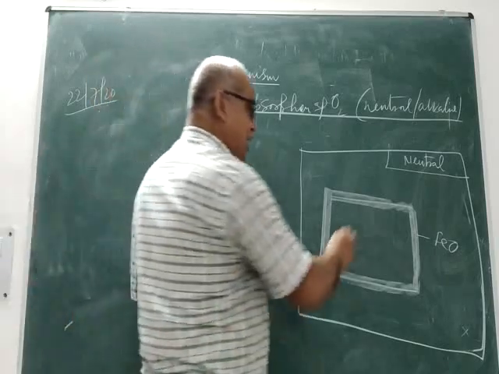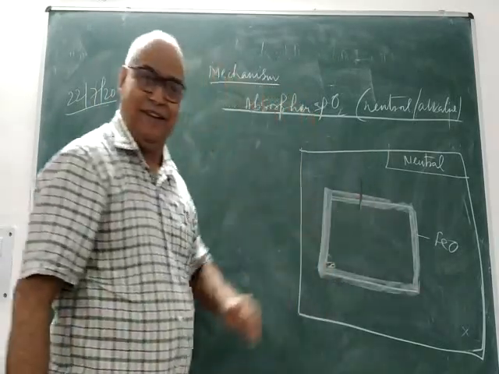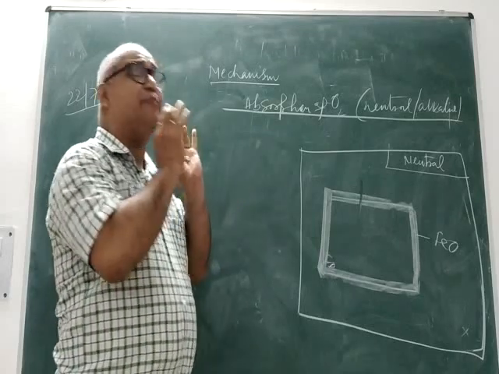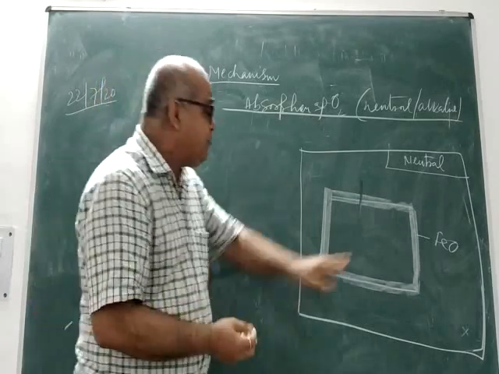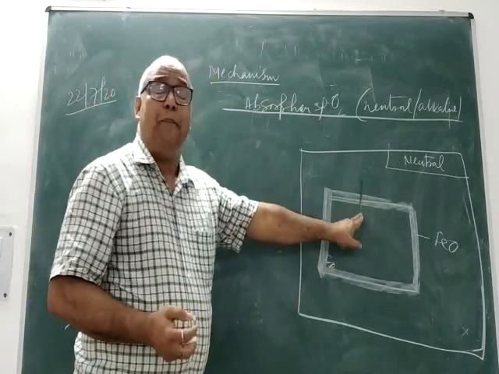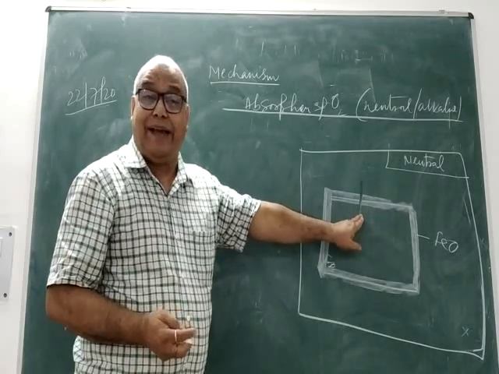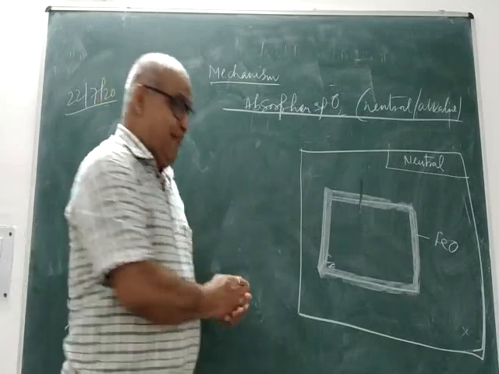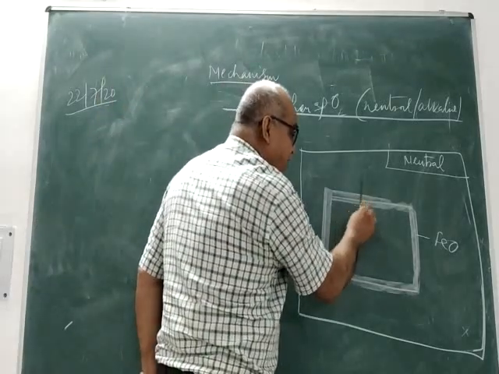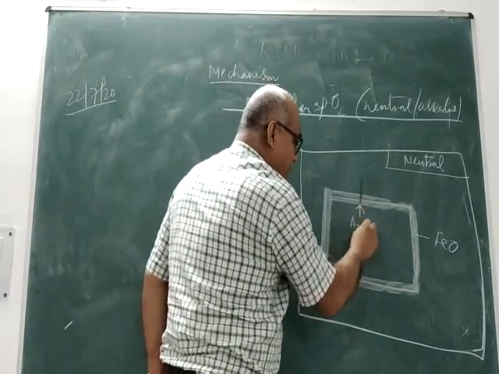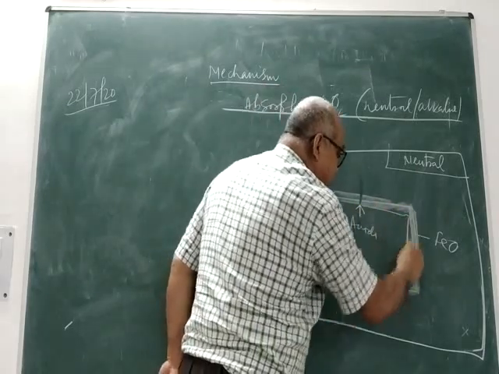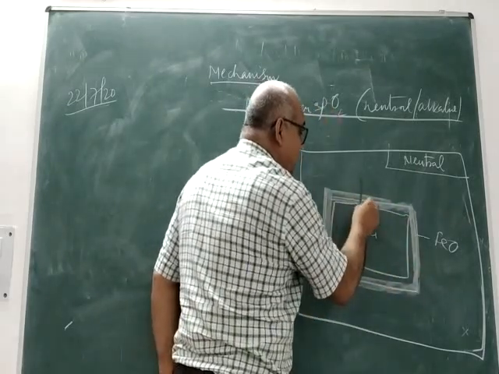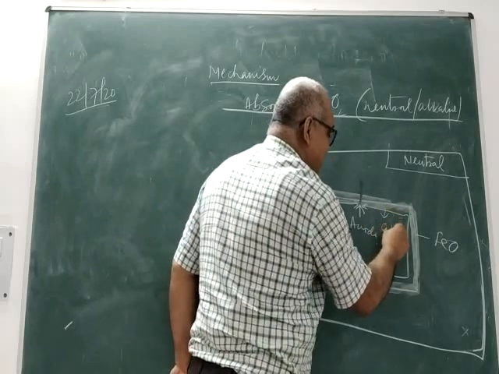Now you see there are two distinct areas. A small area where there is no oxide layer due to the crack, and the rest part is having your oxide layer, and therefore this cracked area will become your anode, and the rest part will become your cathode. Try to understand this.